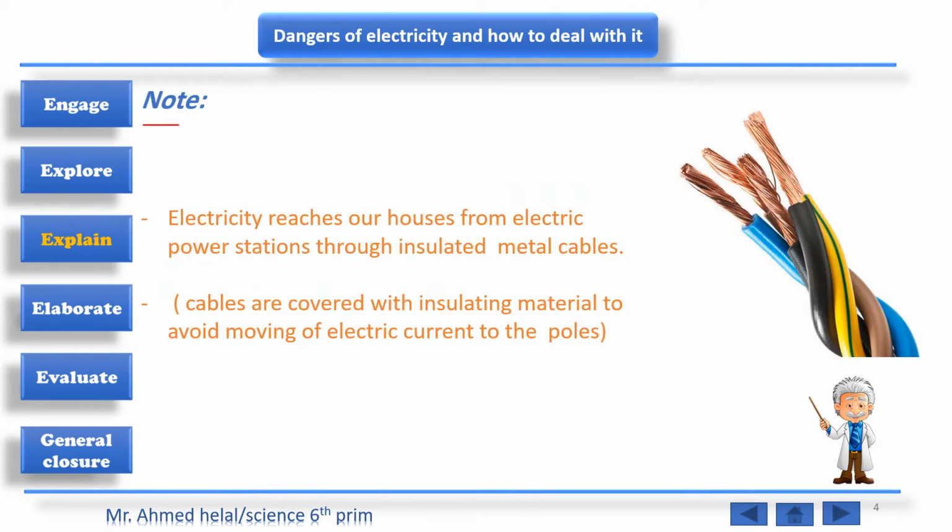And here we have a note. Electricity reaches our houses from electric power stations through insulated metal cables. The cables are covered with insulating material like plastic to avoid moving the electric current to the poles.